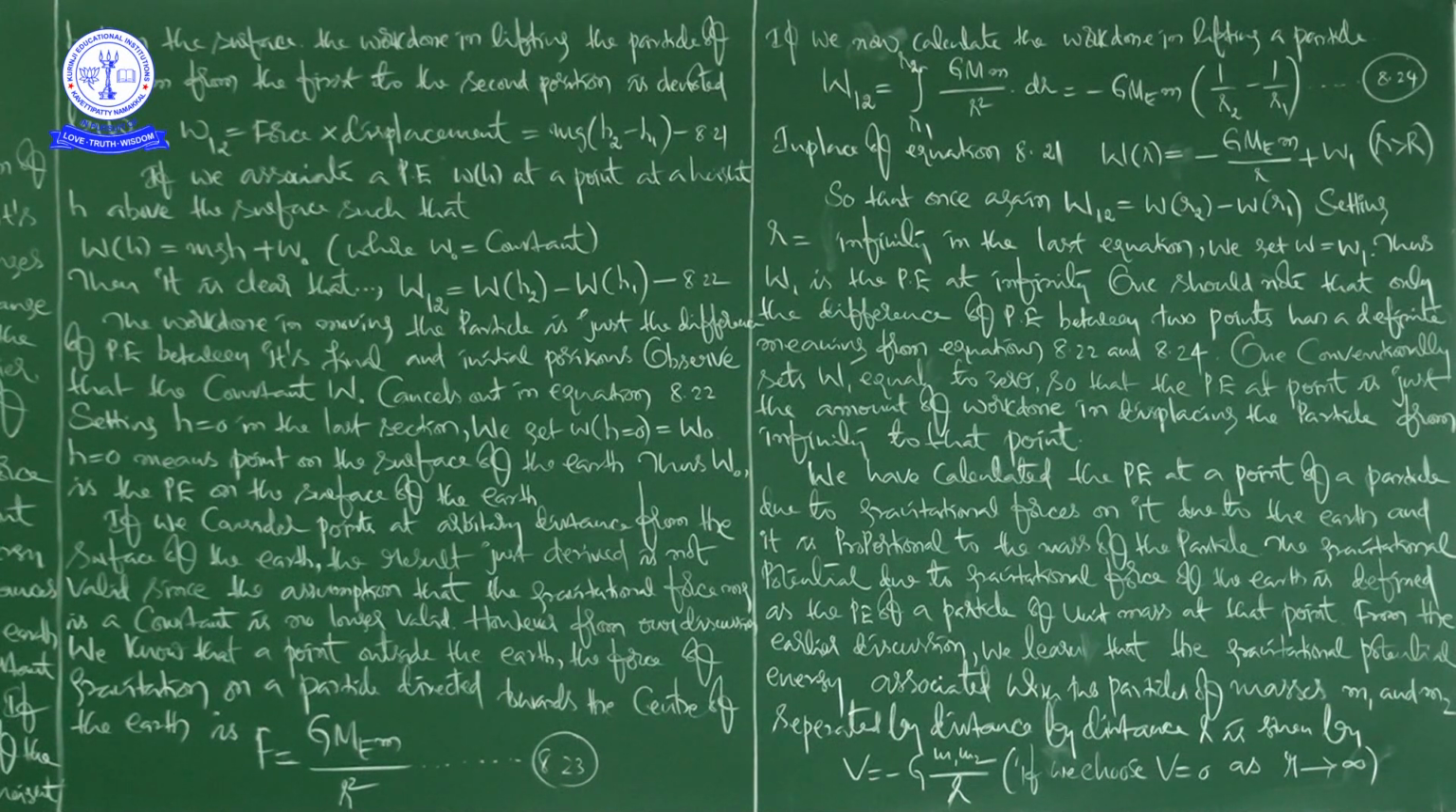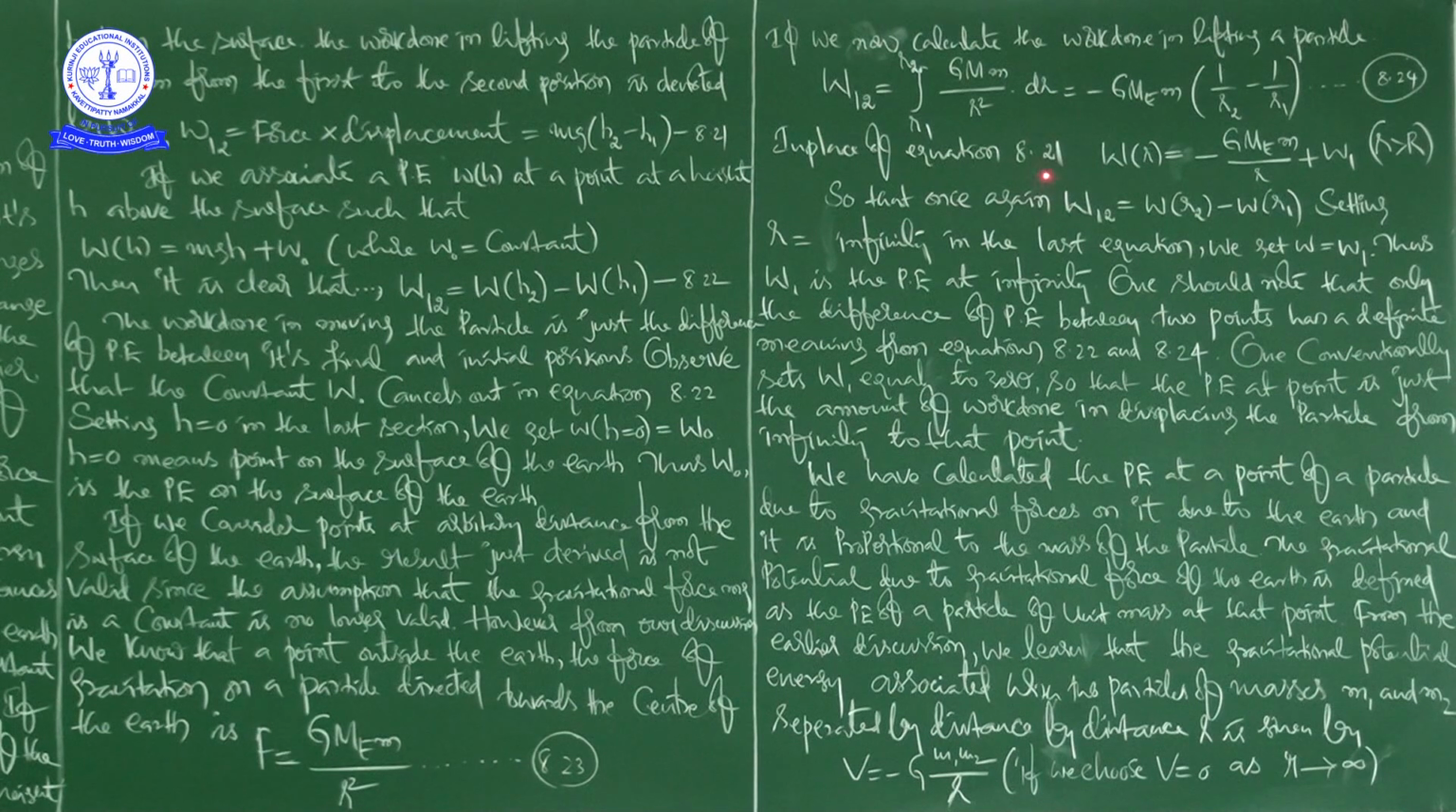Next, if we now calculate the work done in lifting a particle, W12 is equal to the integration from r1 to r2 of G M m by r square into dr. Applying the integration formula of 1 by x square dx, with these constants taken out, and applying the limits, we get W12 is equal to minus G M E into small m into (1 by r2 minus 1 by r1). That is equation number 8.24.